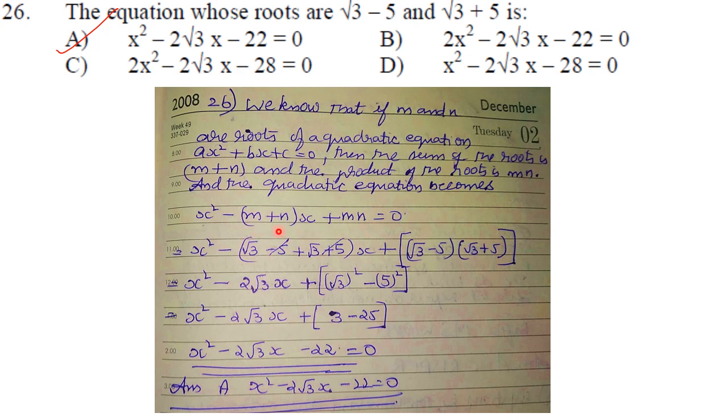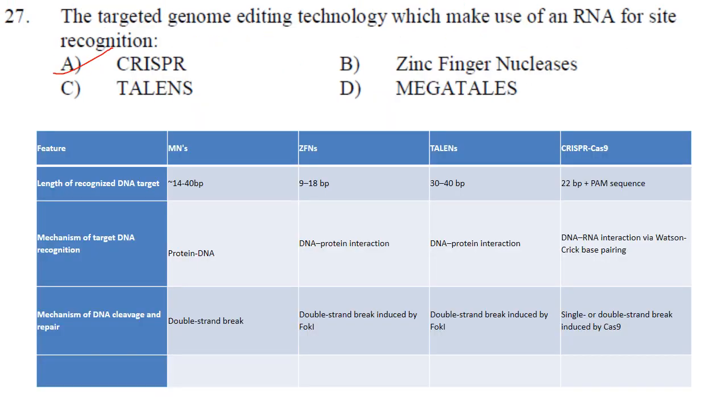Now substitute the values of m and n. Here m is root 3 minus 5 and n is root 3 plus 5. So you get x square minus 2 root 3x minus 22 is equal to 0. So the answer here is A, that is x square minus 2 root 3x minus 22 is equal to 0.